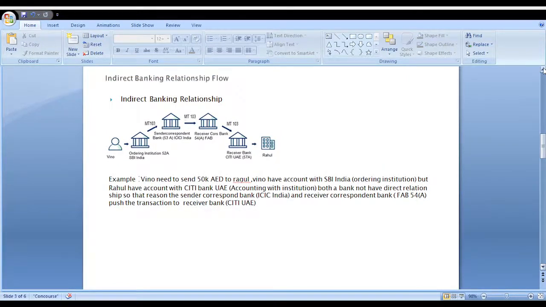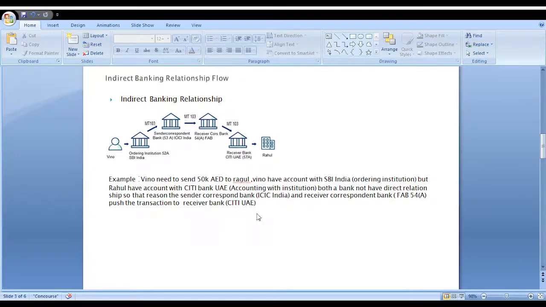Take this example: we need to send 15k AED to Rahul. But in this scenario, the ordering institution SBI and the beneficiary institution Citibank UAE, both banks, don't have a direct relationship. So what happened? The ordering institution SBI approached the sender correspondent bank, and the sender correspondent bank sends an acknowledgement to the receiver correspondent bank. Then the receiver correspondent bank credits the specific amount to the beneficiary institution. In this scenario, the sender correspondent bank and the receiver correspondent bank are both used for clearing purposes.